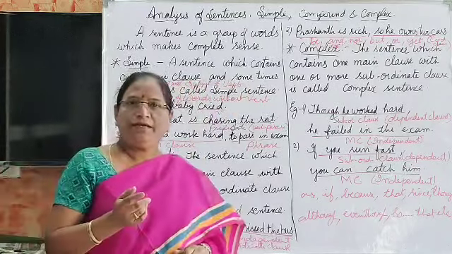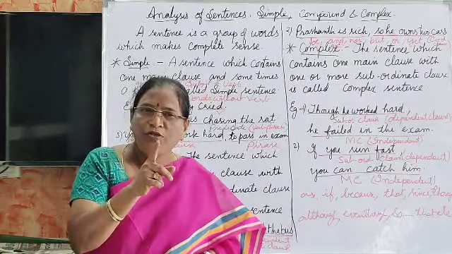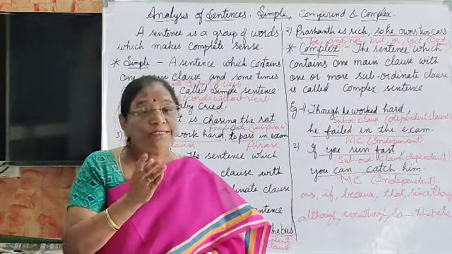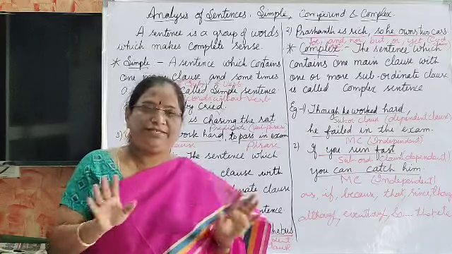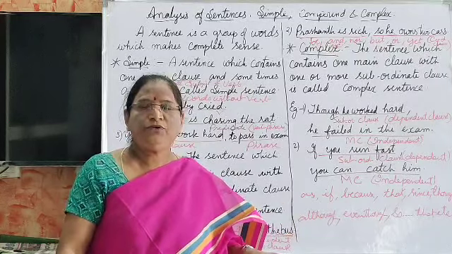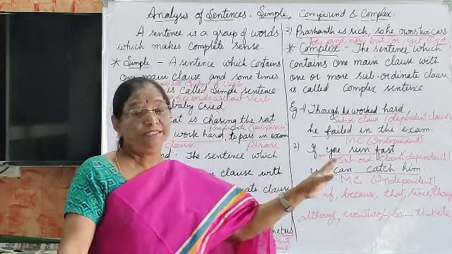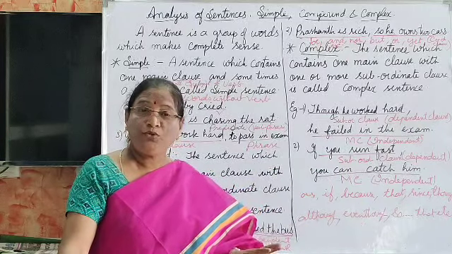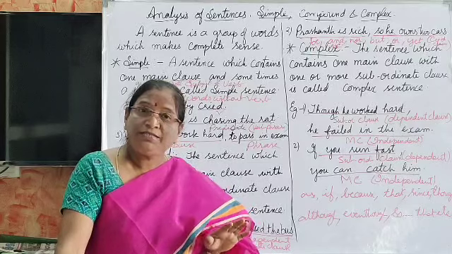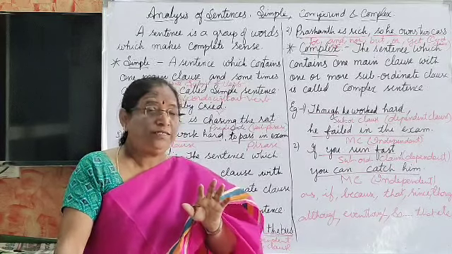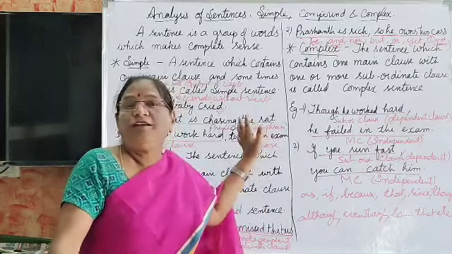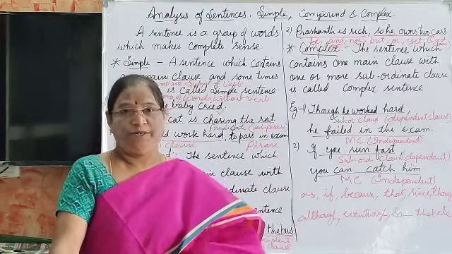And in complex, the sentence with one main clause and one or more subordinate clauses. That's it. You need to focus on the coordinate conjunctions and subordinate conjunctions. Unless you know what the coordinate conjunctions and subordinate conjunctions are, you can't frame the sentences properly.